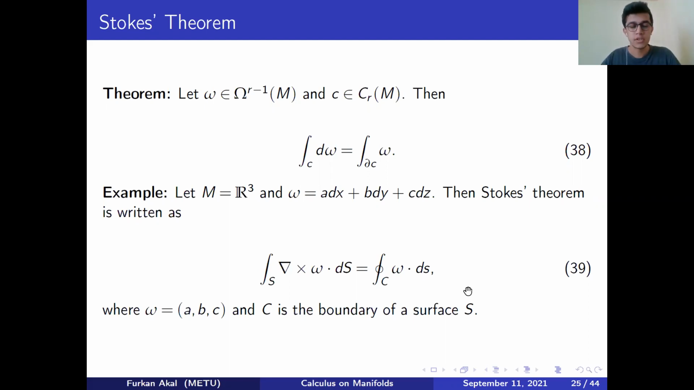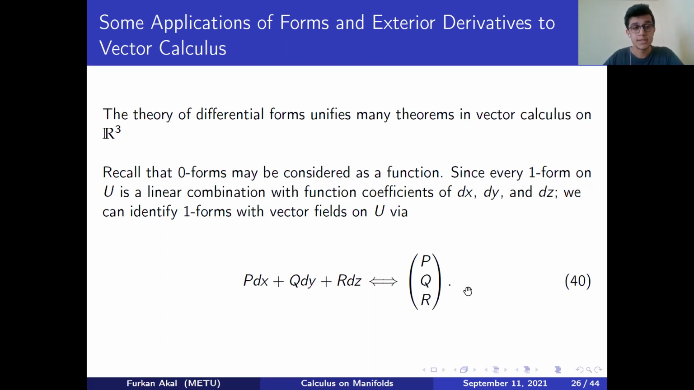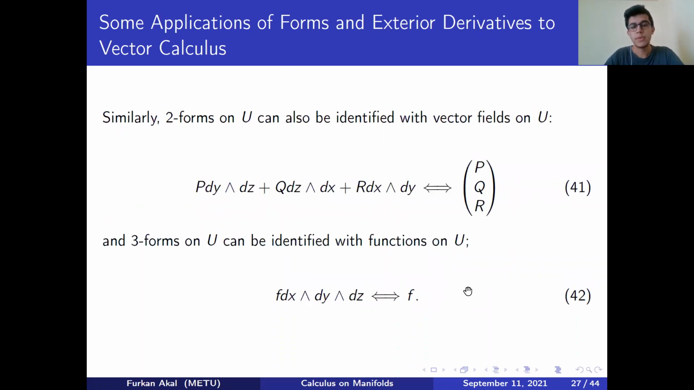And so far, we tried to emphasize some abstract notions in calculus on manifolds. Now, let's try to relate the things that we covered so far with some notions in vector calculus on R^3. Since a one-form on U is a linear combination with function coefficients of dx, dy, and dz, we can identify one-forms with vector fields. In a similar way, we may identify two-forms with vector fields again, and three-forms can be identified with functions on a subset U.